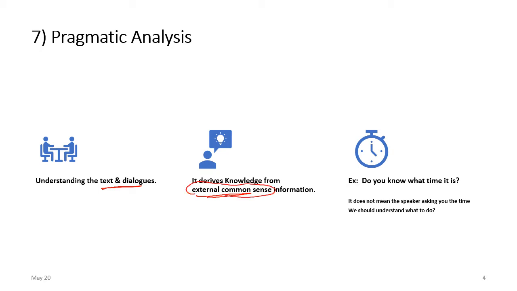For example, you have a sentence here: "Do you know what time it is?" It does not mean the speaker is asking you the time, but it is actually external common sense information, meaning we should understand what we have to do.